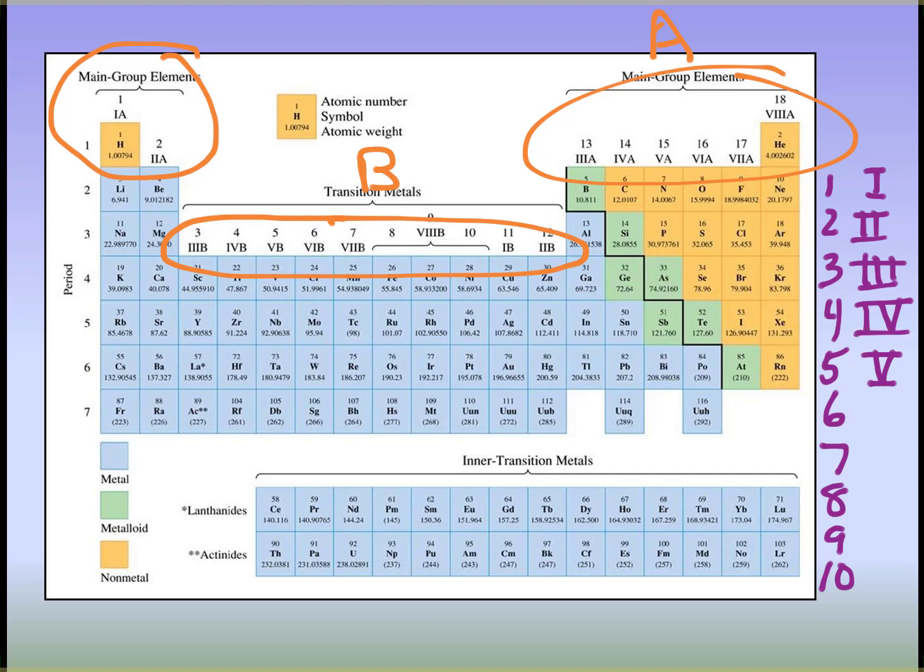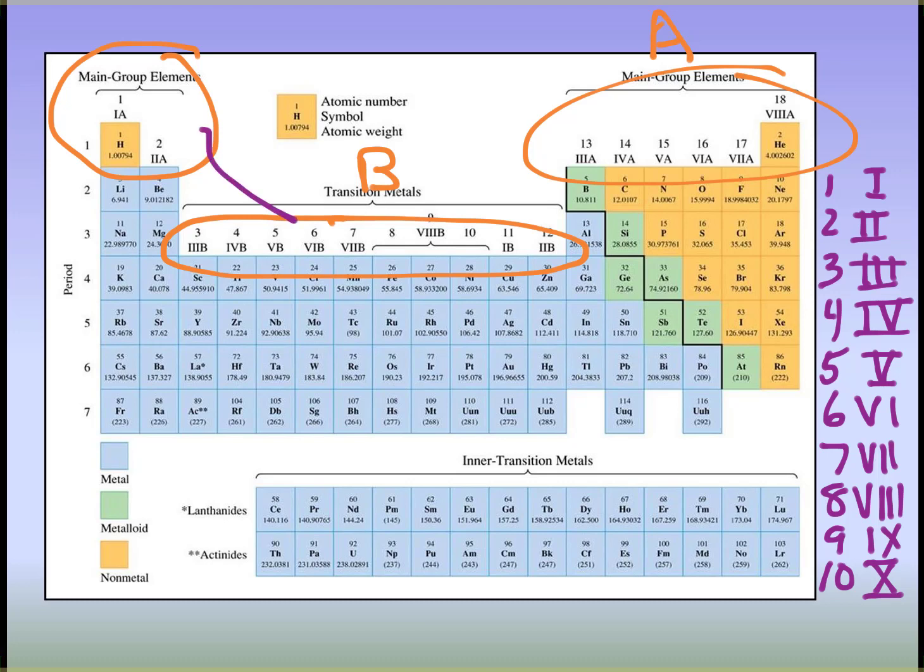So 6 would be V with a 1. 7 would be a V with a 2, 5 plus 2. 8 would be a V with 3 tallies, so 5 plus 3. And then 9, let's skip that. 10 is an X. And going back to 9, you would list that as 1X, meaning 10 minus 1 would give us 9. So we have our main group elements.